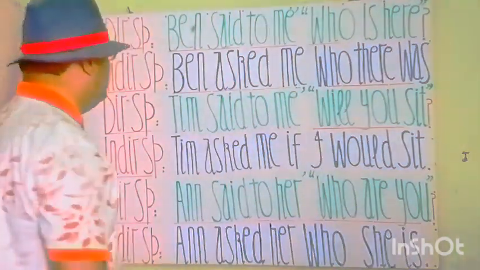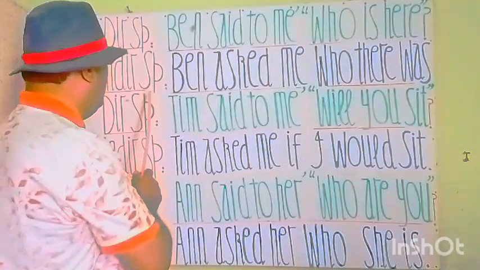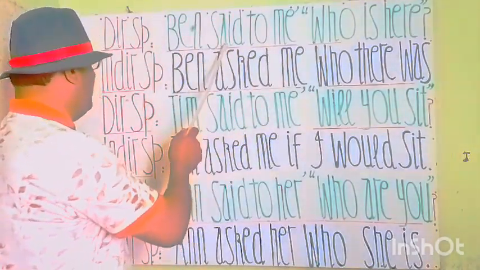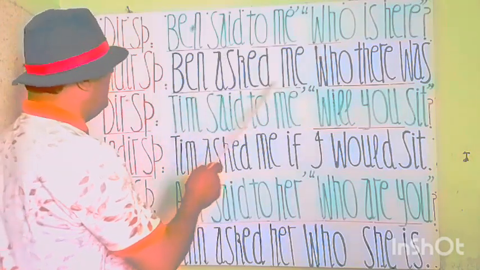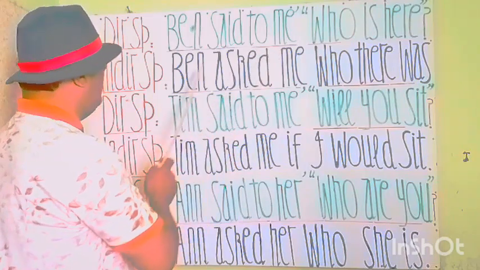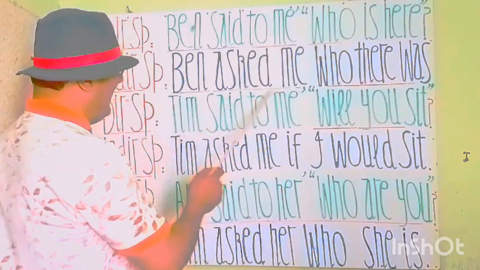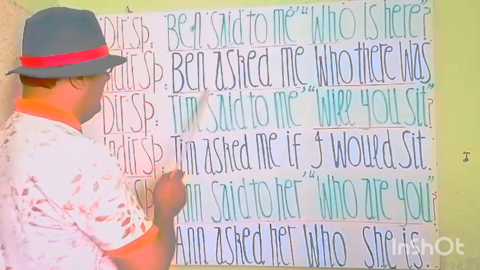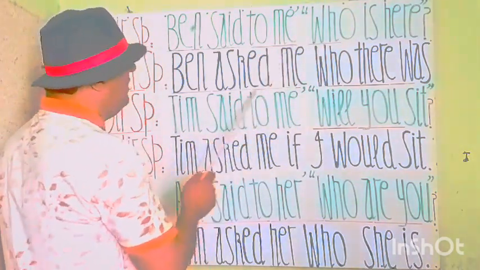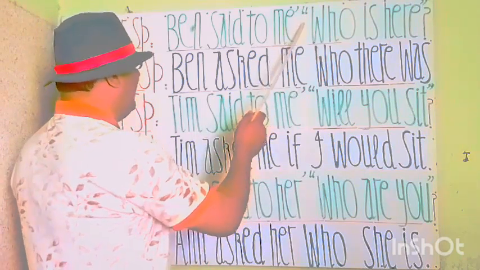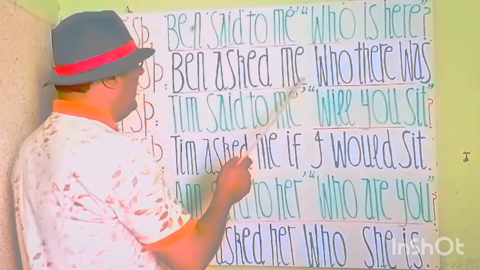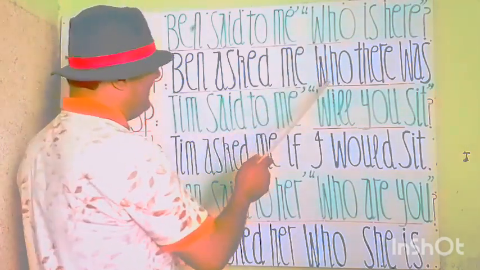You see my students, in direct speech you see here, when said to me, I will replace said by asked to beautify the statement. क्योंकि when ने इस जुमले से हमें तसव्वुर मिलता है कि when ने पूछा है. When asked me, when ने मुझसे पूछा. When we go to the commas in indirect speech, by rules we remove the commas and then we will write who as it is.